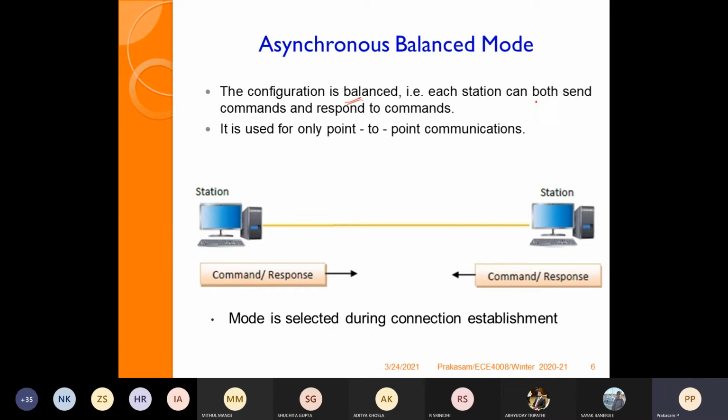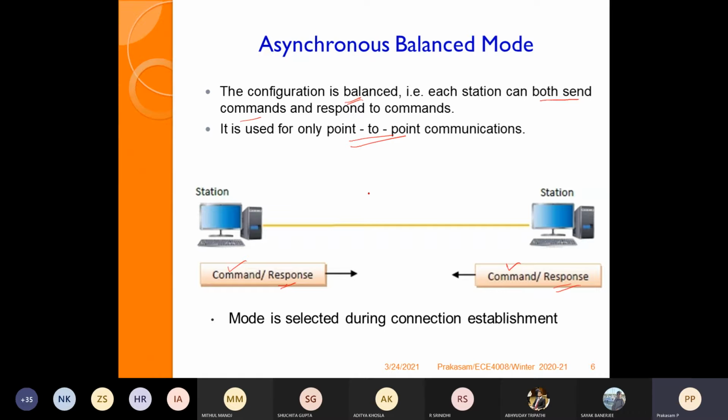But in ABM, it is only configured in the balanced mode. Each station can both send commands and respond to commands. If you see here, there is no primary, there is no secondary. Both the stations are equal. So both stations will be able to send a command and will be able to respond. Similarly, this station also will be able to send the command, and also able to respond to the received command. So it is used only in point-to-point communication.